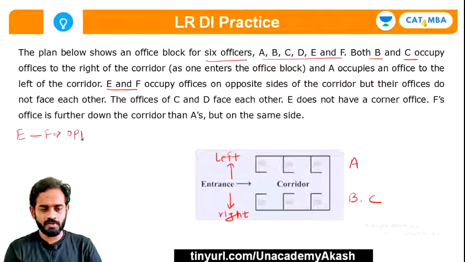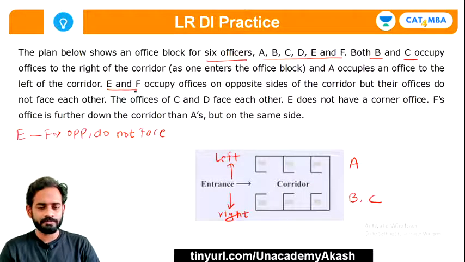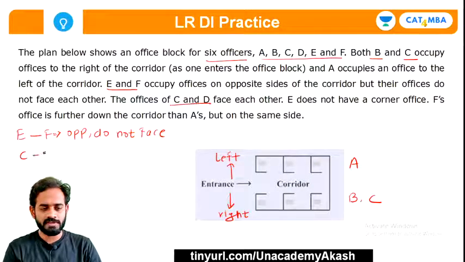They are on opposite sides and they do not face. Their offices do not face each other. And it is also given the offices of C and D face each other. So offices of C and D face each other. They are facing towards each other.